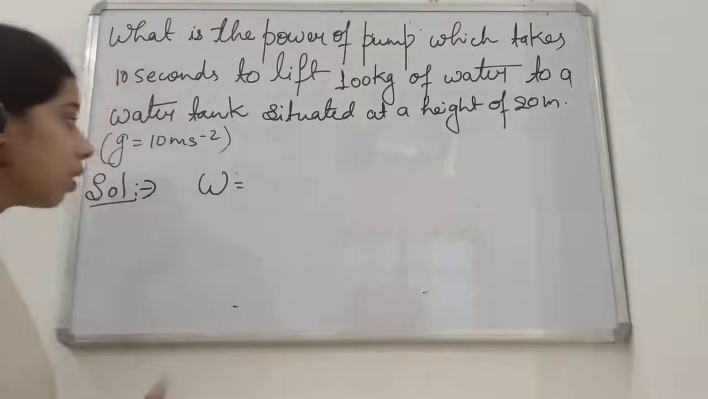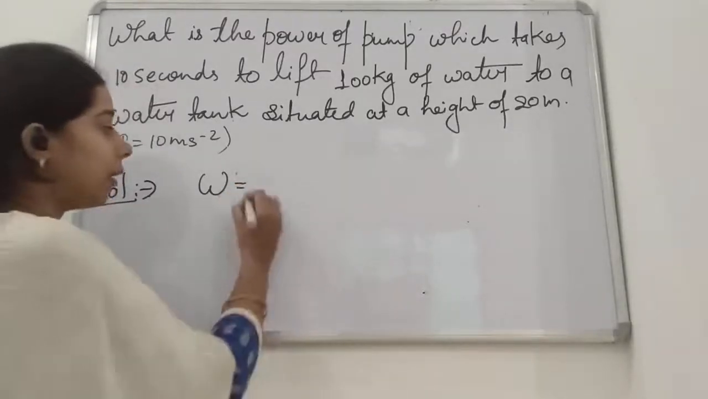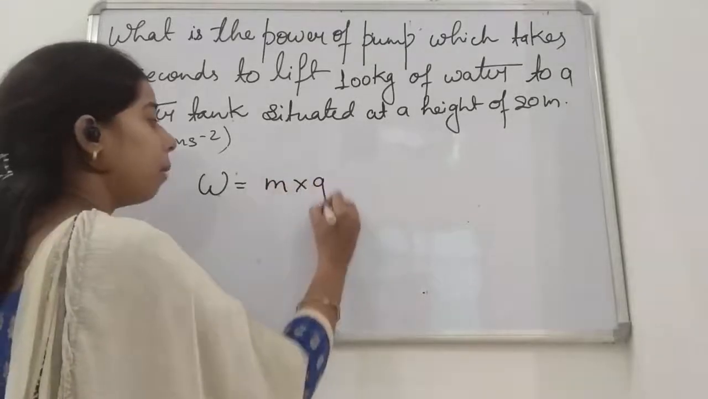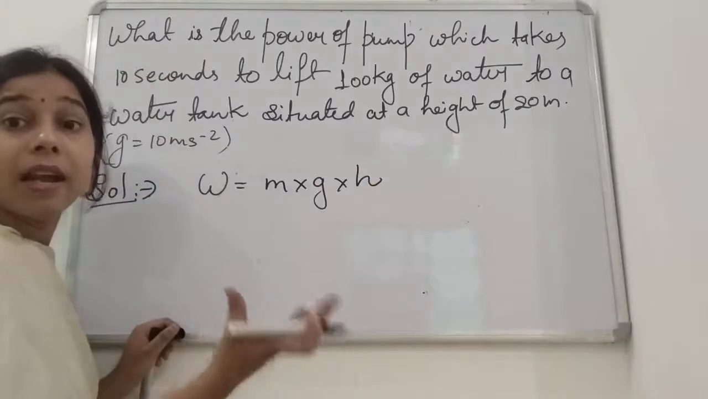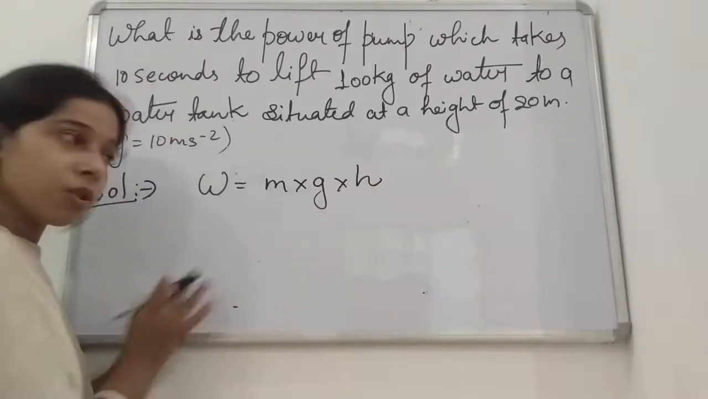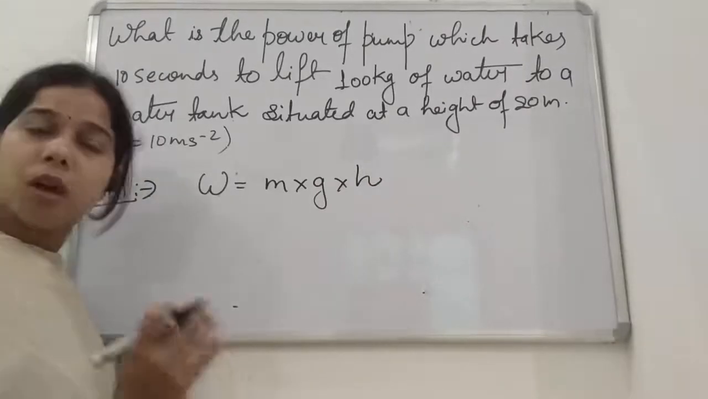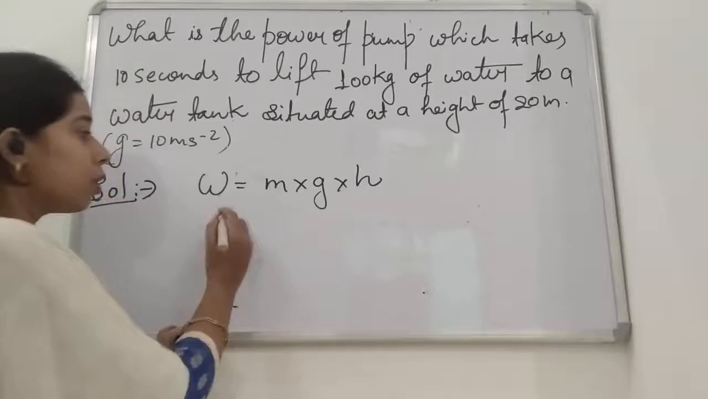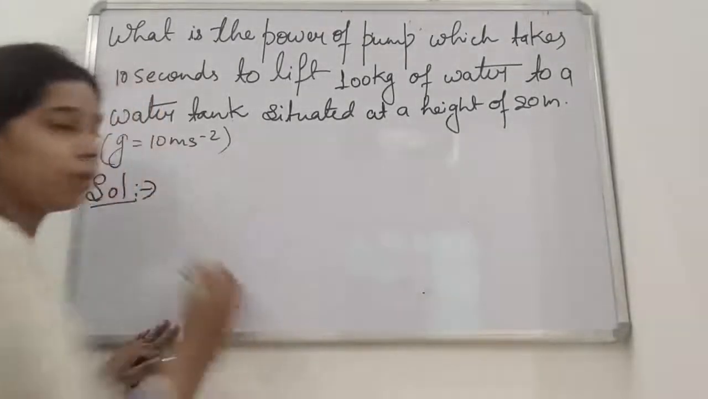So you know the formula to find the work done against gravity: work done is equal to M into G into H. That is potential energy, work done or potential energy. So we are here finding it with the help of work done. If you write the potential energy also, that is also correct. Okay, so first of all, we will see what are the things given here, students.